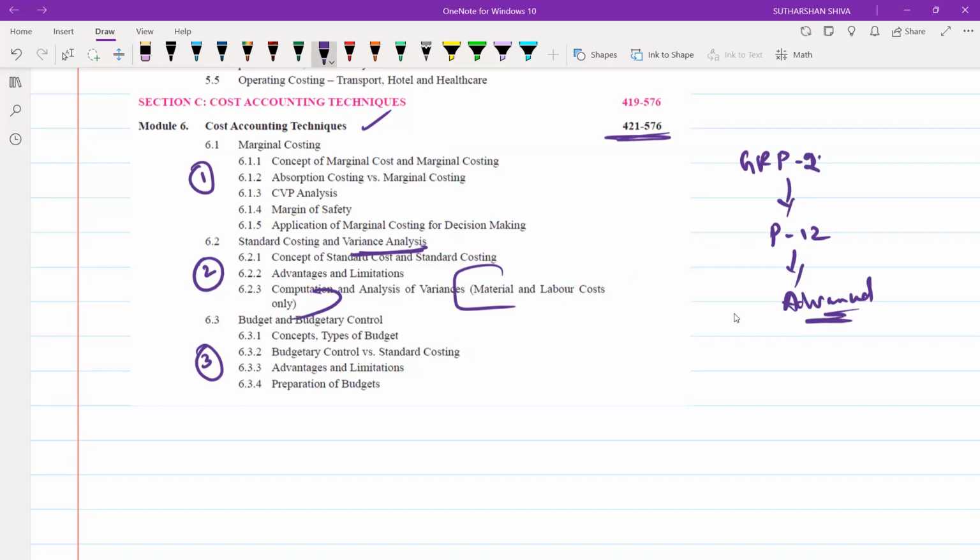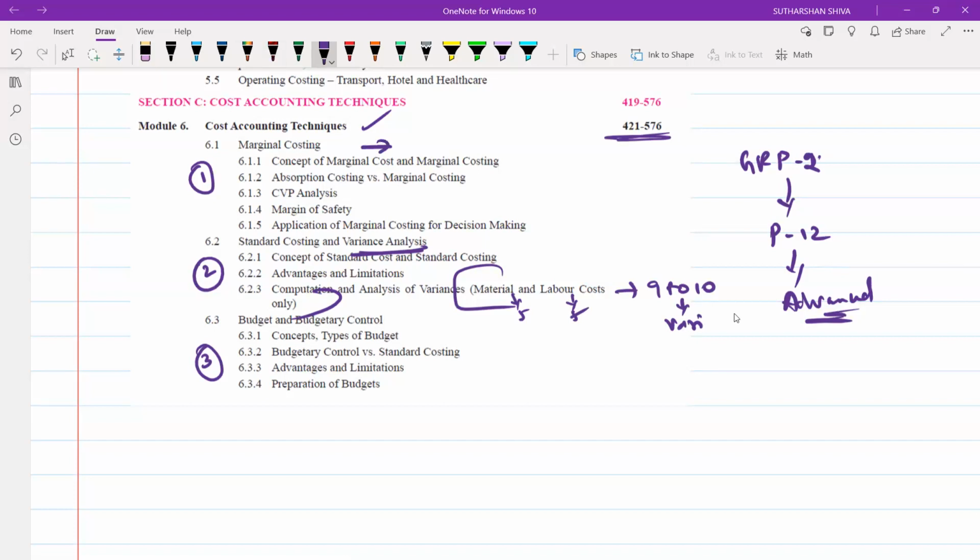So you are going to understand the concept of nearly 9 to 10 variances only. Material has some 5 to 6 subparts and labor has 5 subparts. So it is quite easy for you to understand. So you need to do it like this.